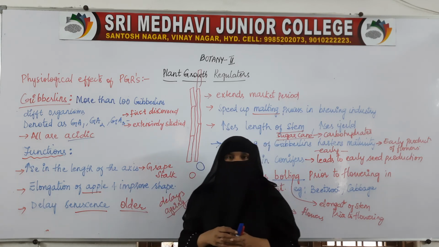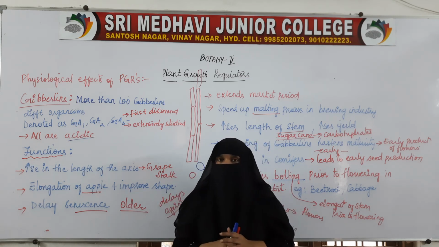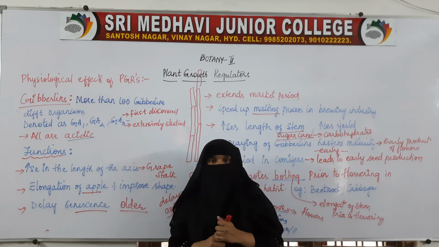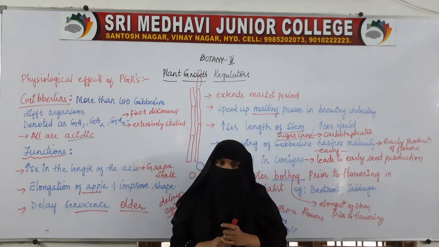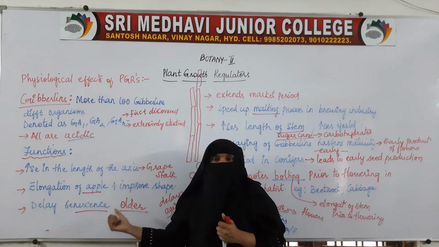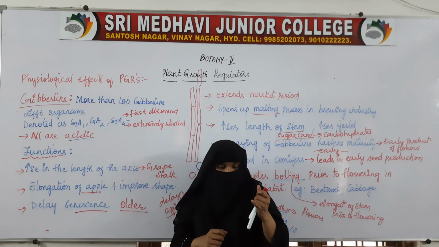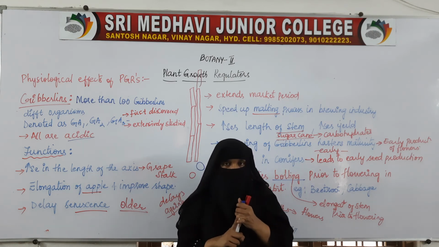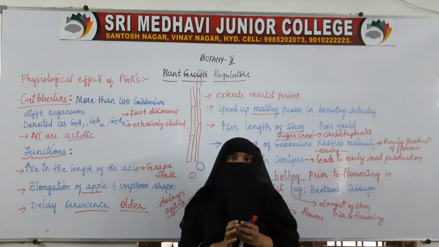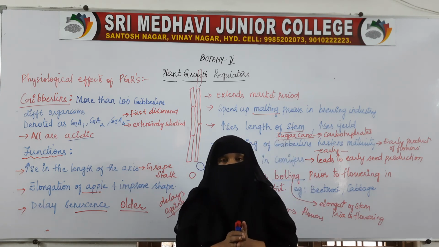So how is gibberellin helping? By increasing the length of the plants, by increasing the internodal length in the plants. Apart from this increase in internodal length, it also helps in delaying the process of aging. It also helps in speeding up the malting process, and it reduces the juvenile phase in conifers and brings out an early flowering phase in conifers.